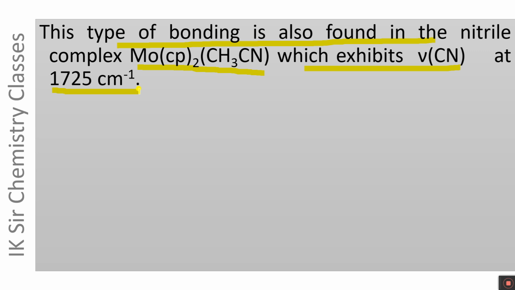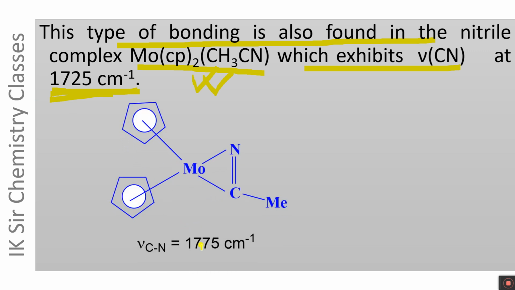Eta 2 side-on type of bonding is found in this complex also, whose CN stretching frequency is very low. This very low value of the stretching frequency is due to the fact that the carbon-nitrogen bond order is almost equal to 2, and hence its stretching frequency is very low, quite lower than 2250 centimeter inverse.